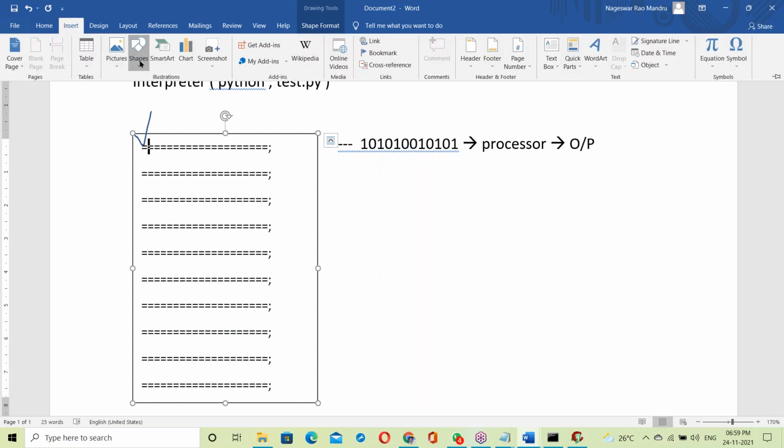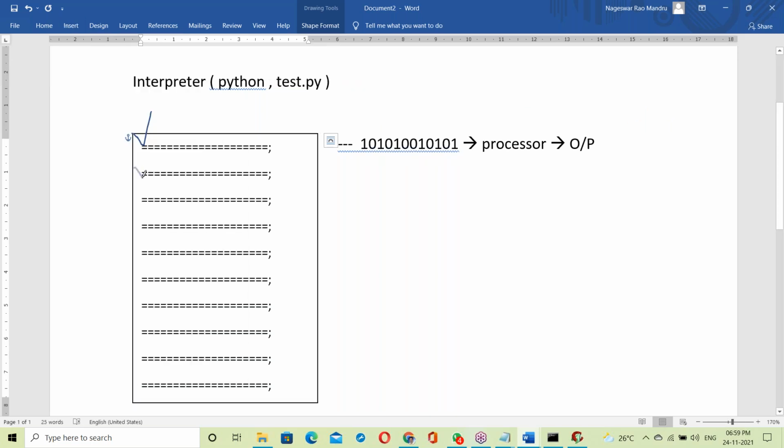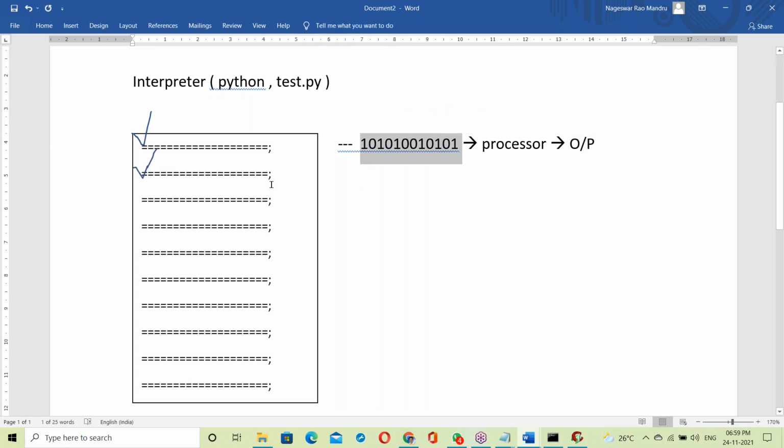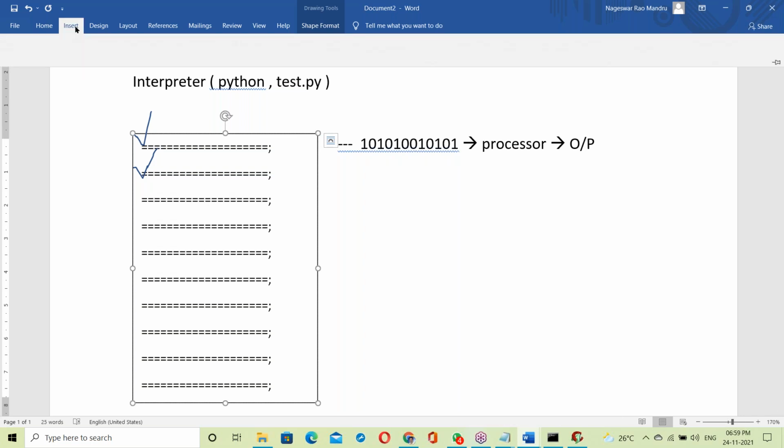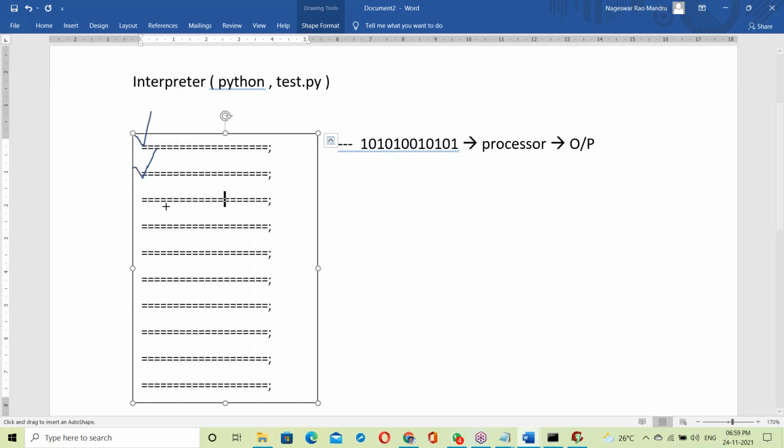Next, checking the next statement. Suppose the next statement is also correct. Same, converts into binary code, generating output. Next, checking the next statement. Suppose something is wrong here, it simply stops. It won't go to the next coming statements. Even if the next statements have errors, it won't check for them. Any error comes, it simply stops.